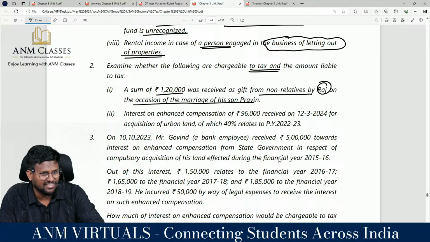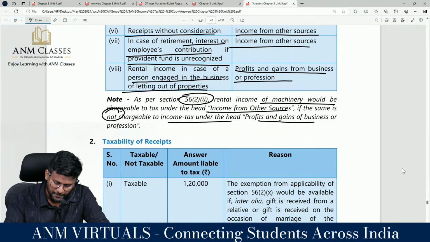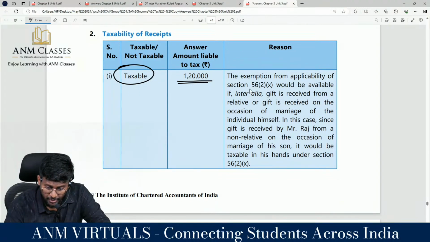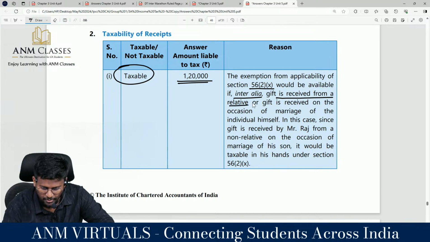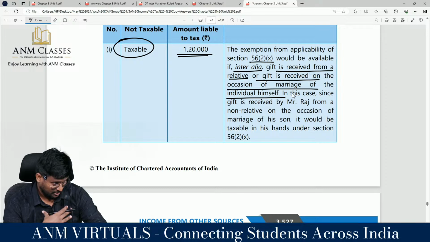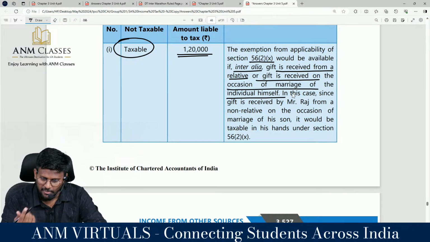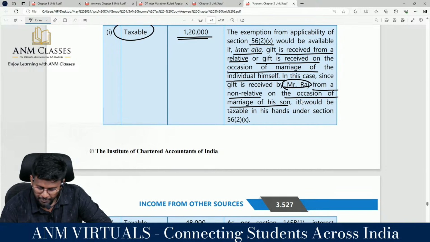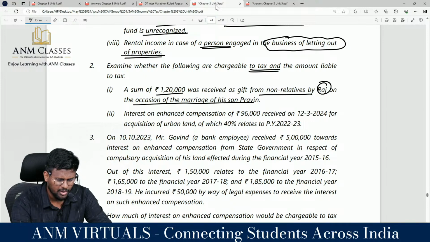To whom has the gift come? Is it taxable or exempt? How much is taxable? Exemption from applicability of section 56 subsection 2 clause 10 would be available inter alia if the gift is received from a relative, or gift is received on the occasion of marriage of the individual. You need to get married; if you take all the gifts yourself, how will he get married? In this case, since the gift is received by the father from a non-relative on the occasion of marriage of his son, it would be taxable under section 56 subsection 2.